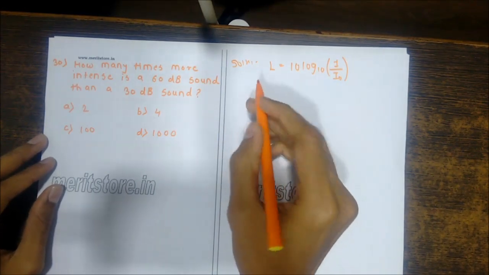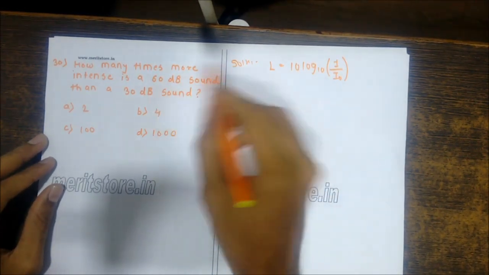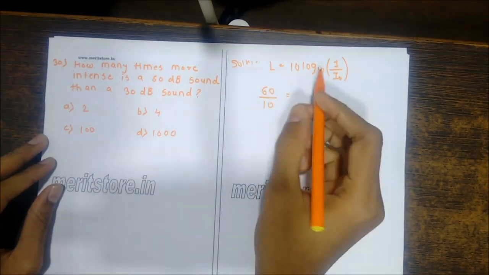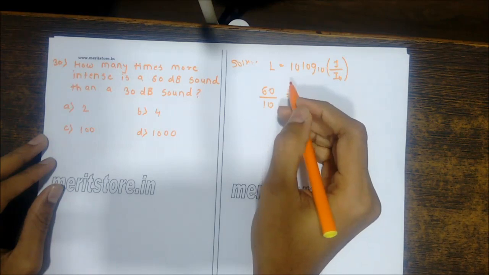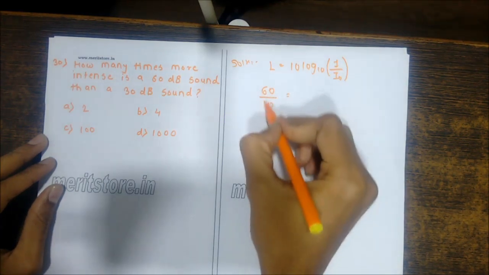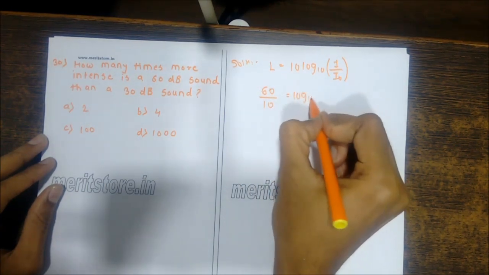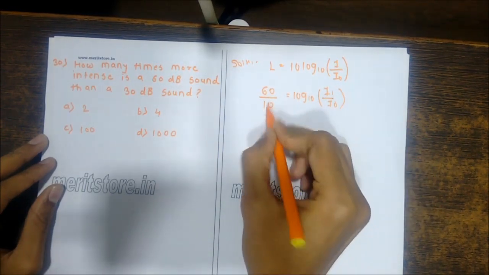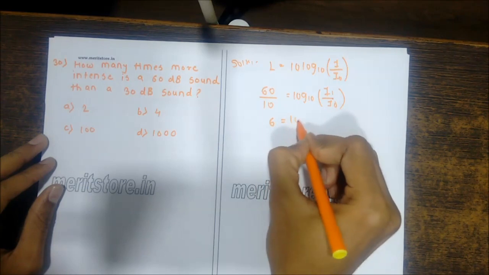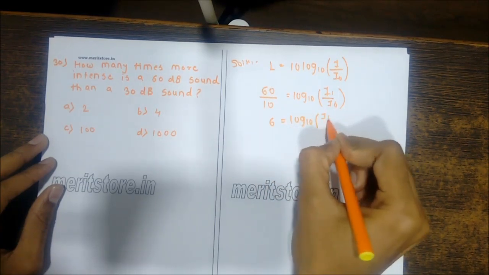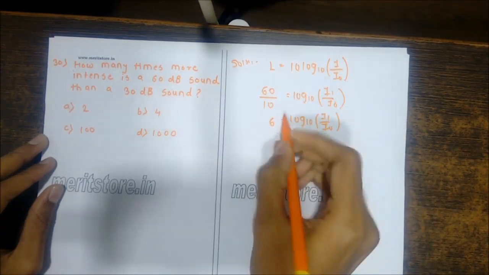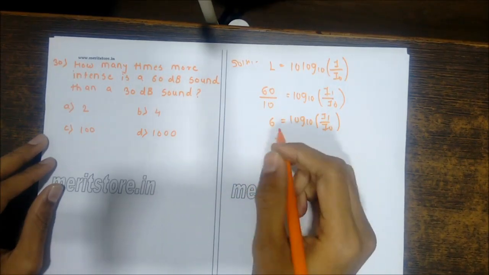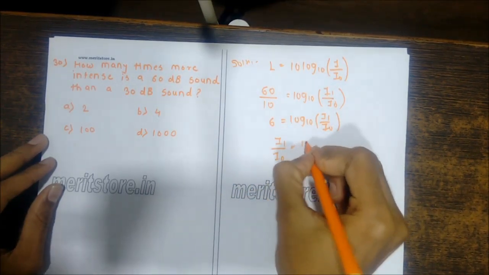So the sound level is 60 decibel, so 60 upon 10 equals log to the base 10 of I1 upon I0. So 6 equals log to the base 10 of I1 upon I0. So I1 upon I0, after taking the antilog, equals 10 raised to the power 6.